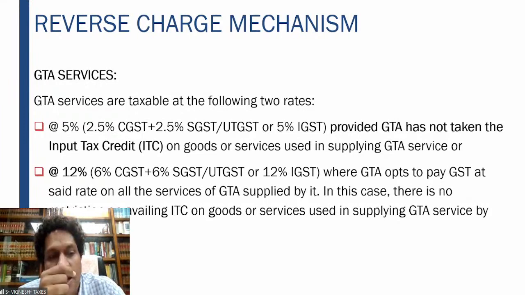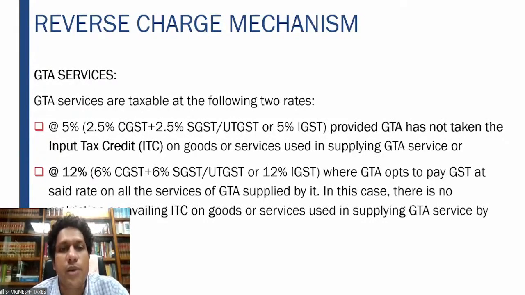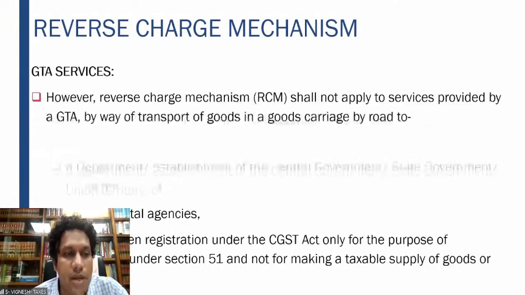In case of the second one, it is 12%, where the GTA opts to pay the GST at the said rate. In that case, there is no restriction on availing the input tax credit. So wherever this 12% is applicable, the reverse charge mechanism is not applicable. Wherever 5% is applicable, in this particular situation, the respective reverse charge mechanism will be applicable.